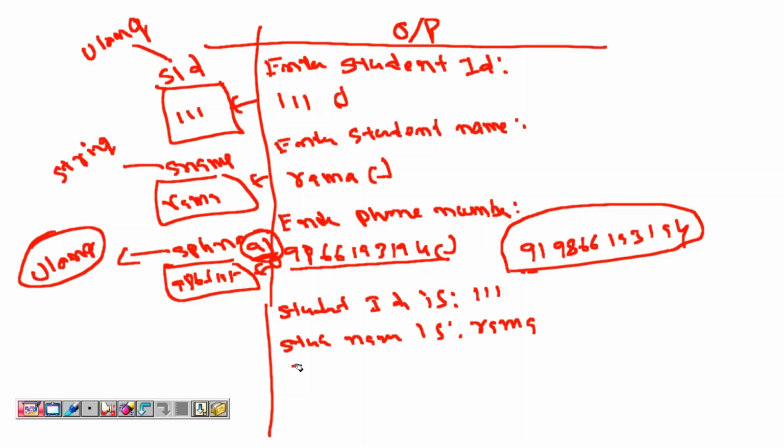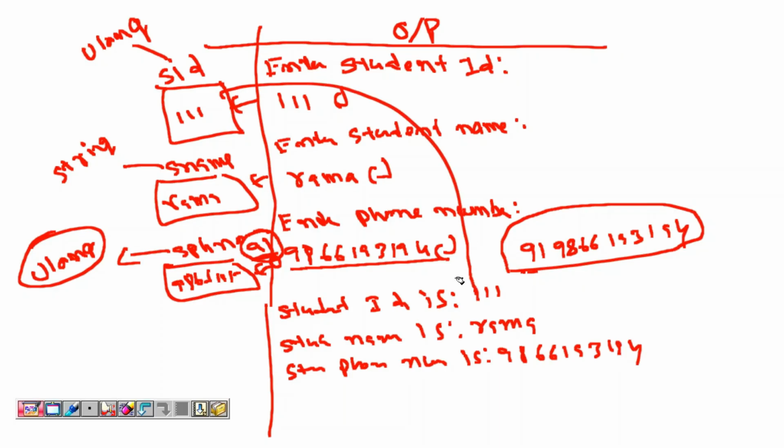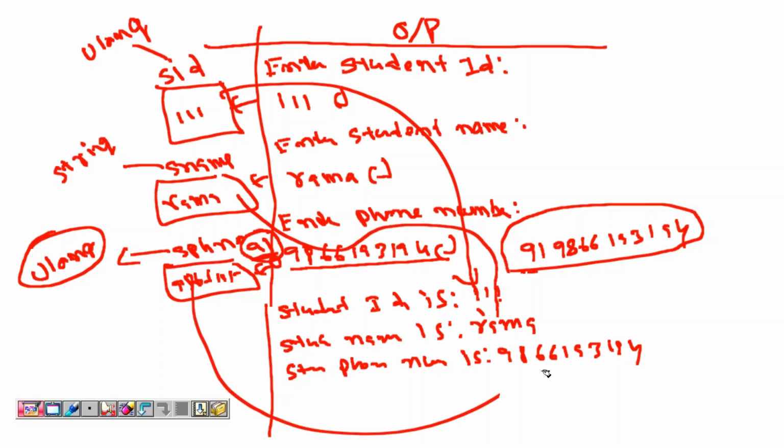Student name is Rama and student phone number is, let's say, 9866193194 or some number. So you can observe here, student ID is coming from SID, student name is coming from S name, student phone number is coming from S phone number, and move the cursor to the next line.